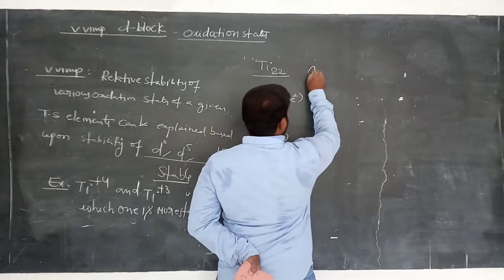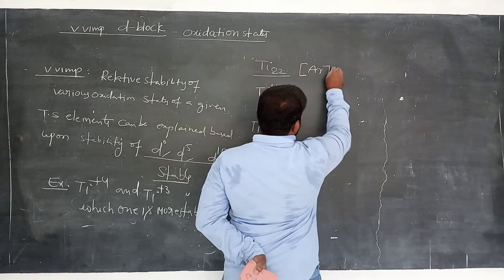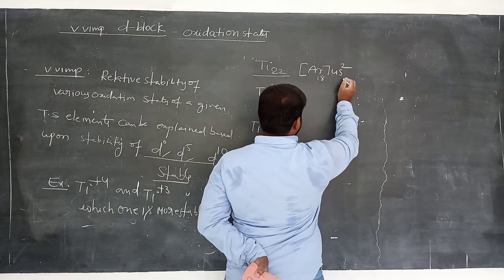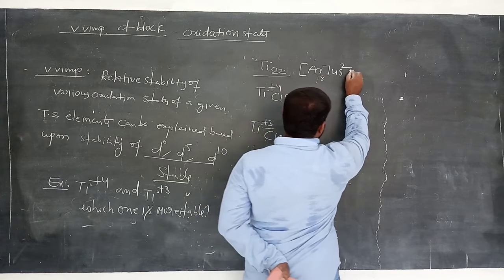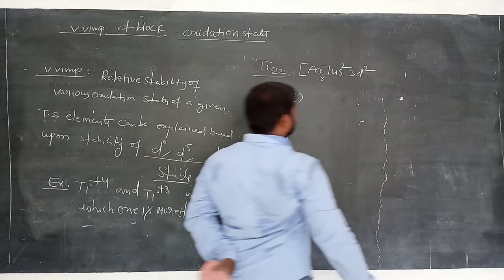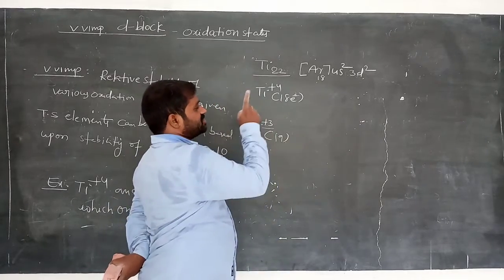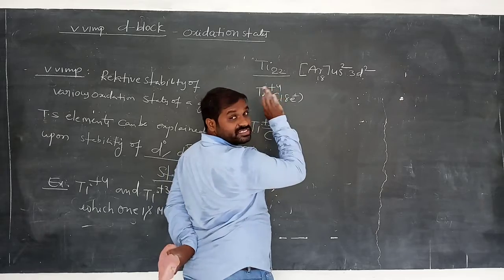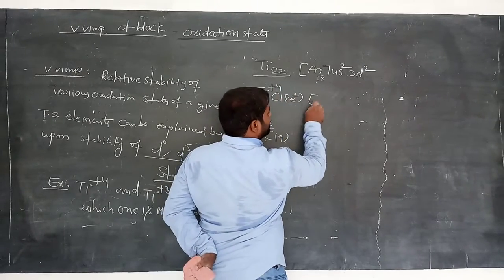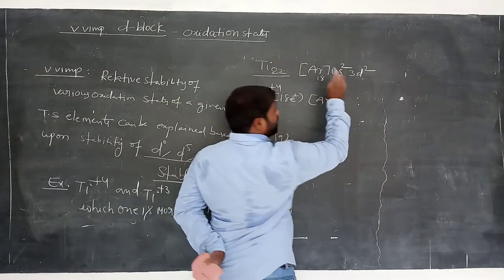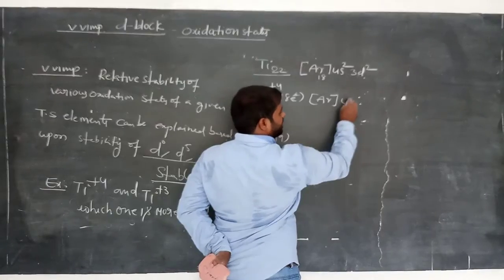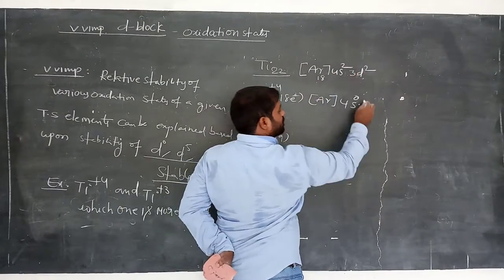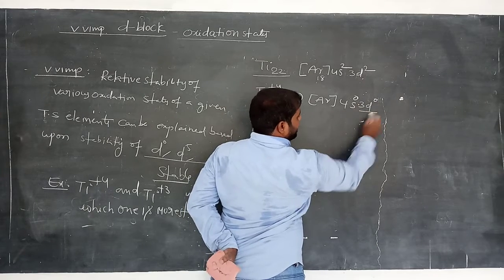The electronic configuration of titanium is argon 4s2 3d2, that is 18 plus 2 is 20, plus 2 is 22. Now titanium plus 4 loses 4 electrons. First remove the 2 electrons from 4s, then it becomes 4s0, and we need to remove 2 more electrons from 3d. So now 3d0.